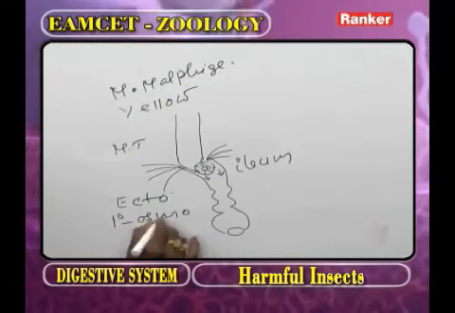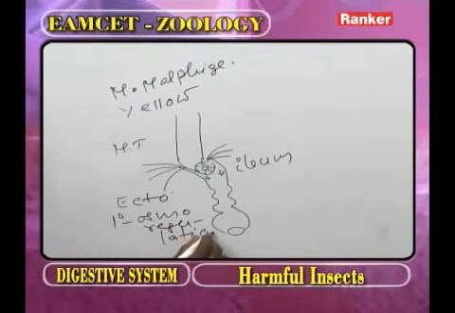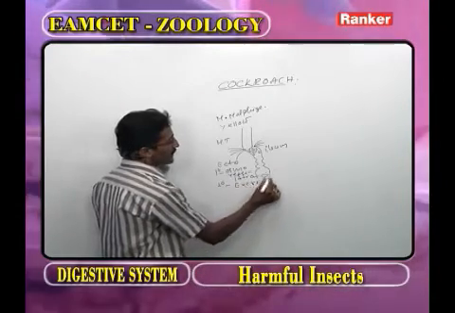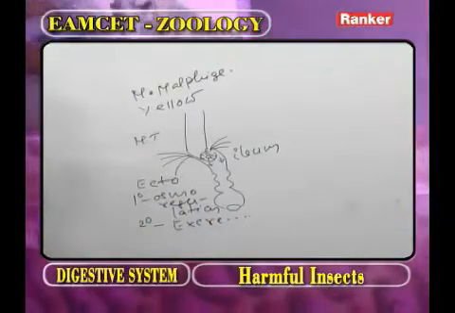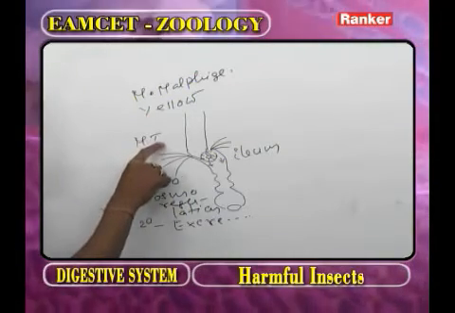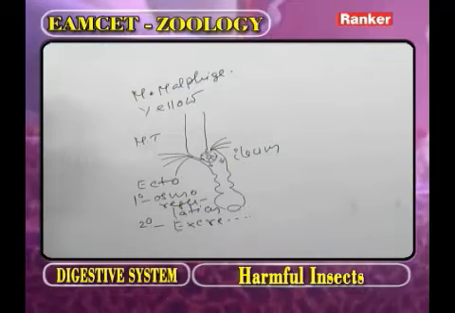The primary function is osmoregulation. What is the second function of Malpighian tubules? Excretion. Regarding the EAPCET examination, go for excretion as the main function of Malpighian tubules.